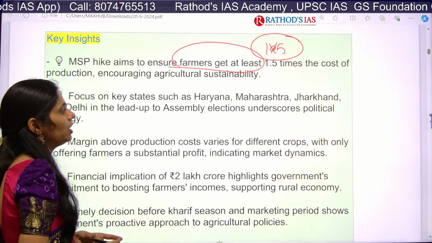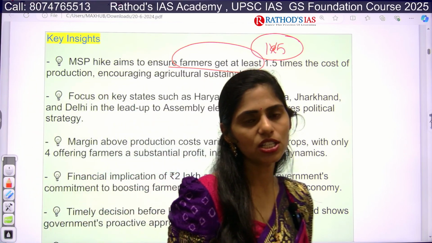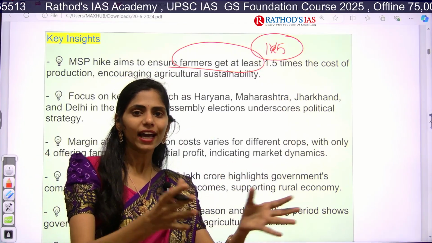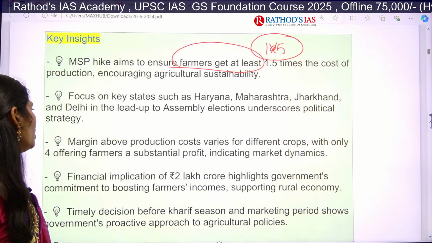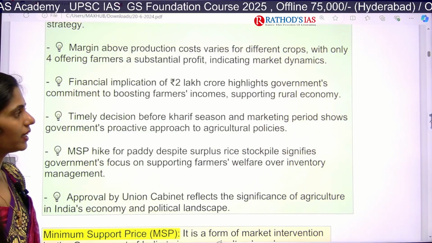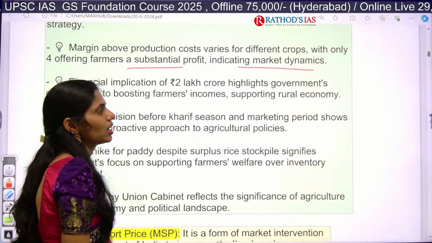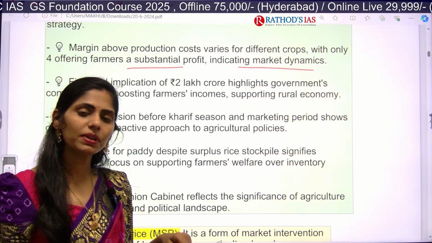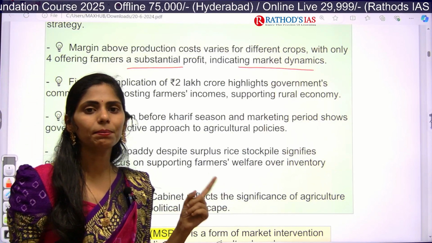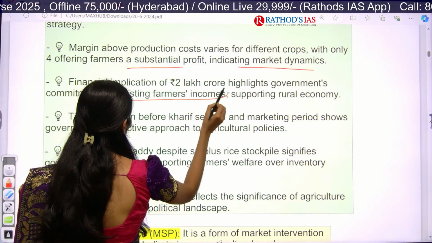One more thing, a political thing mentioned here: because of elections in some states, there is a hike in this MSP. We are not going to dive into that political aspect. Next, farmers need to be protected from substantial losses as well as market dynamics. And the government is providing MSP especially to improve the rural economy, because villages are dependent on agriculture. And next is to boost or increase farmers' income.